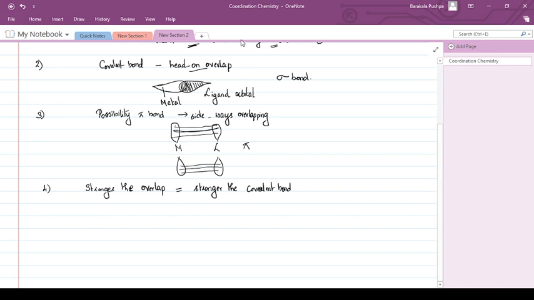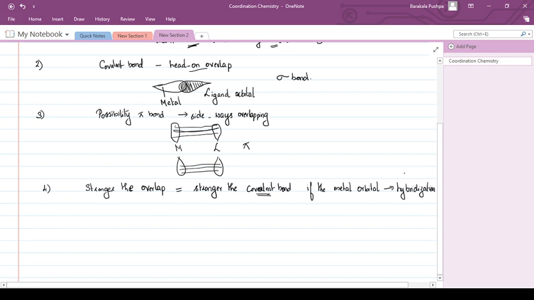The covalent bond can be very strong if the metal orbitals undergo a process called hybridization.